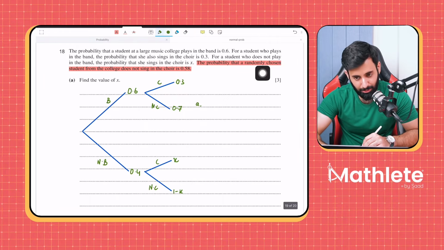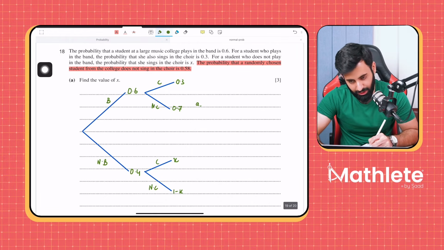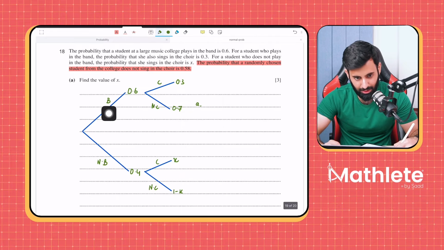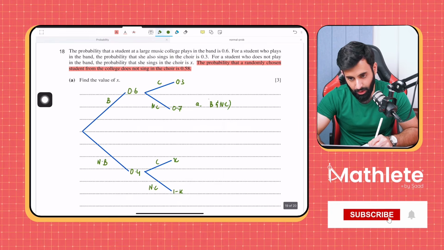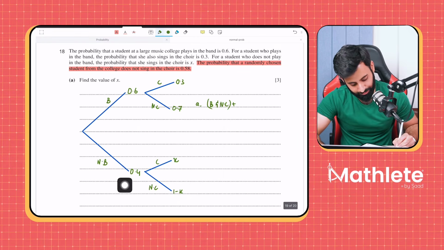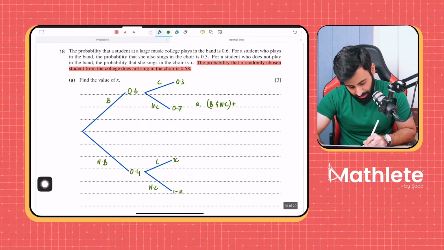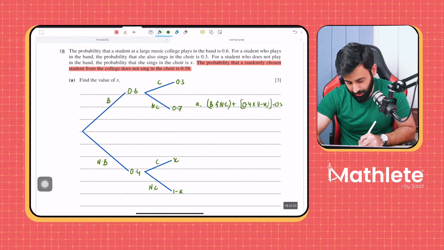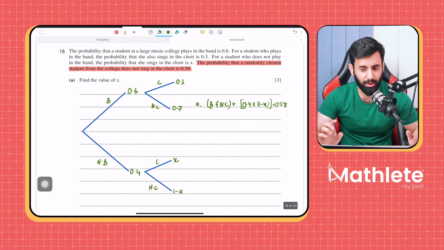Why? Because the question says the probability that a randomly chosen student from the college does not sing in the choir. So that means it's possible that that randomly chosen student is in the band but not in the choir. So band and no choir. Or it's also possible that that randomly chosen student is not in the band and not in the choir as well. So that means 0.4 times 1 minus x. This is also possible. And this is equal to 0.58. Now, anybody can solve this and get the value of x. That's not what's important right now. Tell me if you guys understand what I've done here.